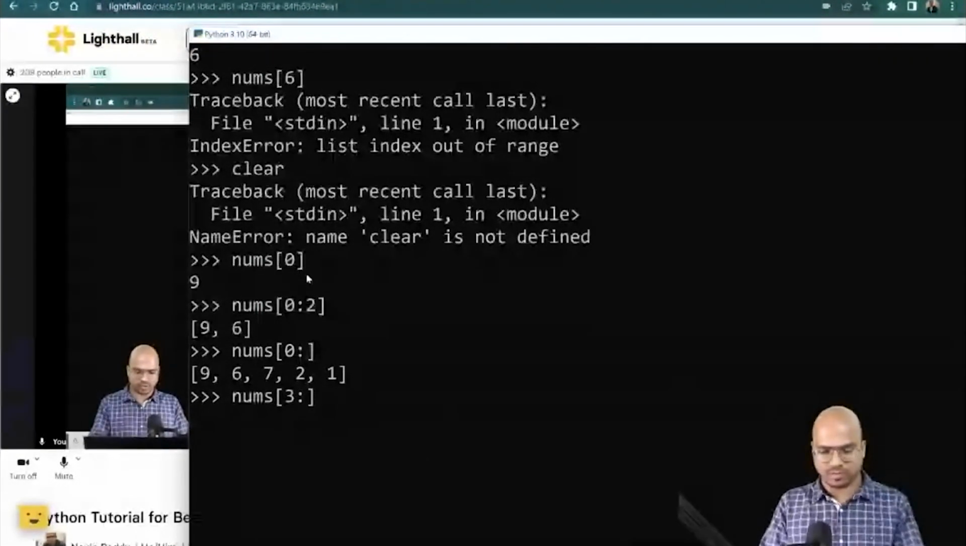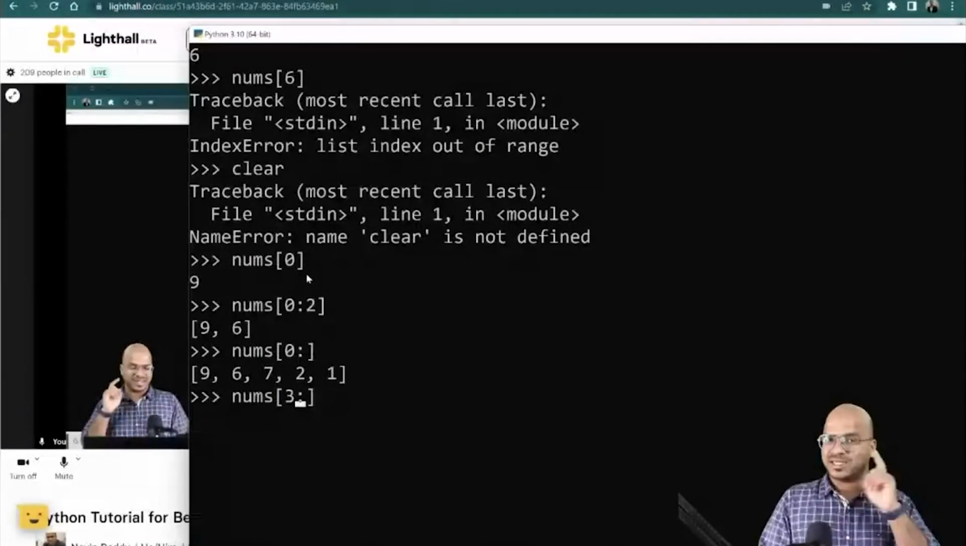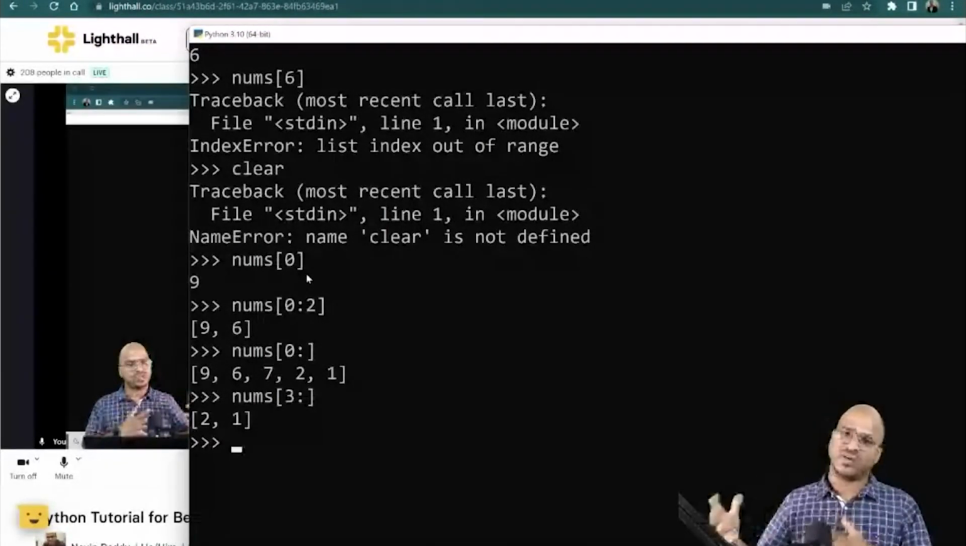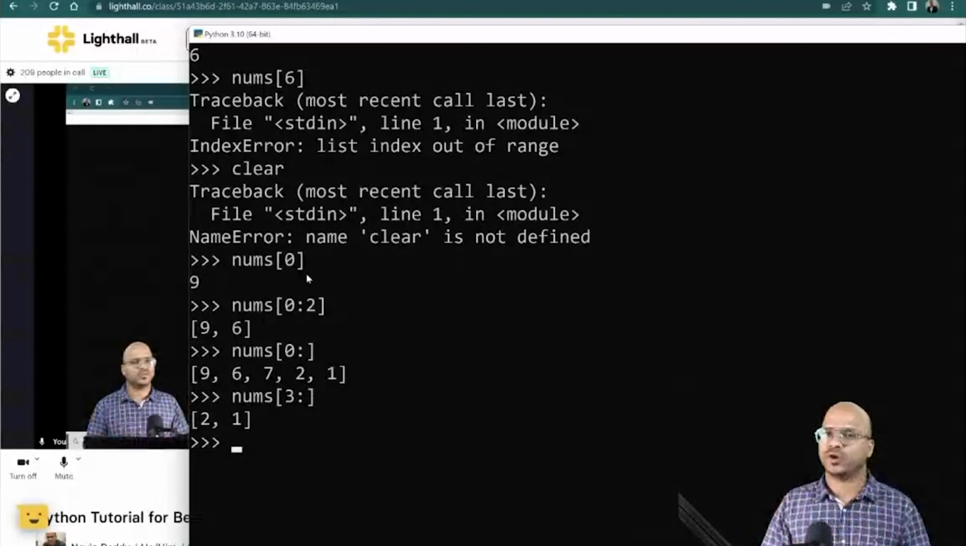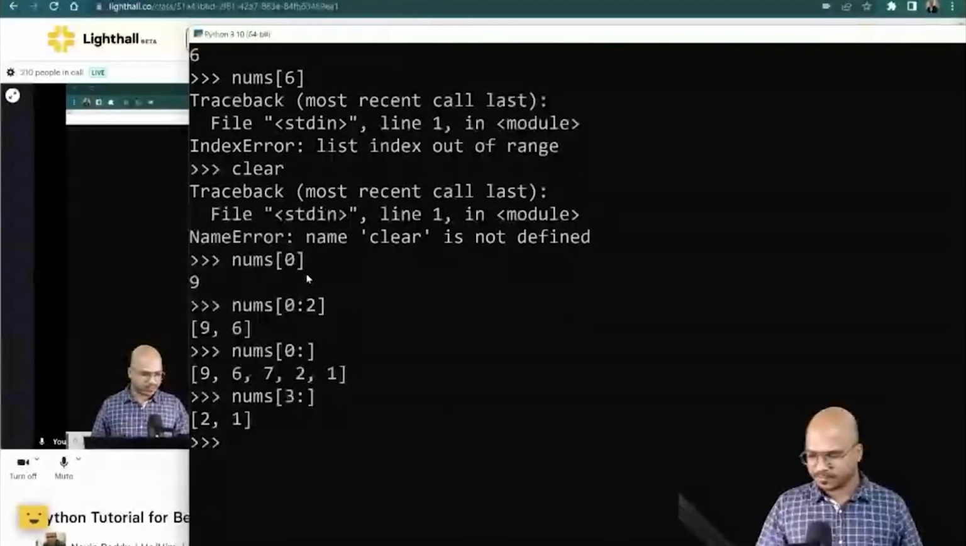Maybe you want to start from the third value or the fourth value. So index number 3 is the fourth value. And it will print all the values from the fourth and fifth. And you can see we got 2 and 1. Cool. Even this is working.